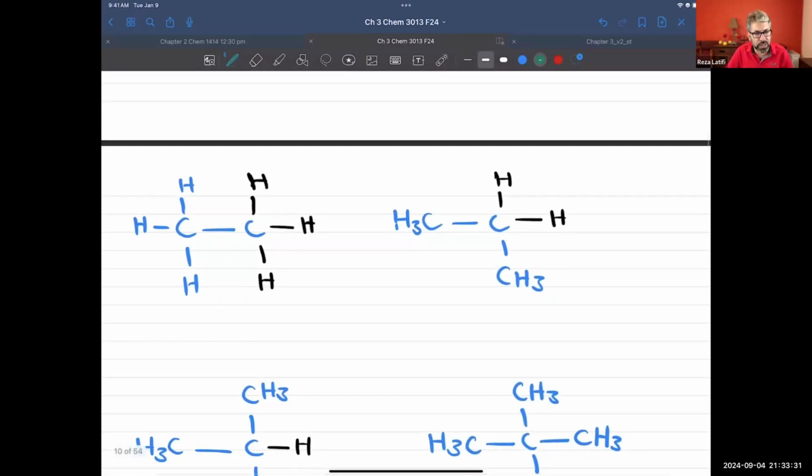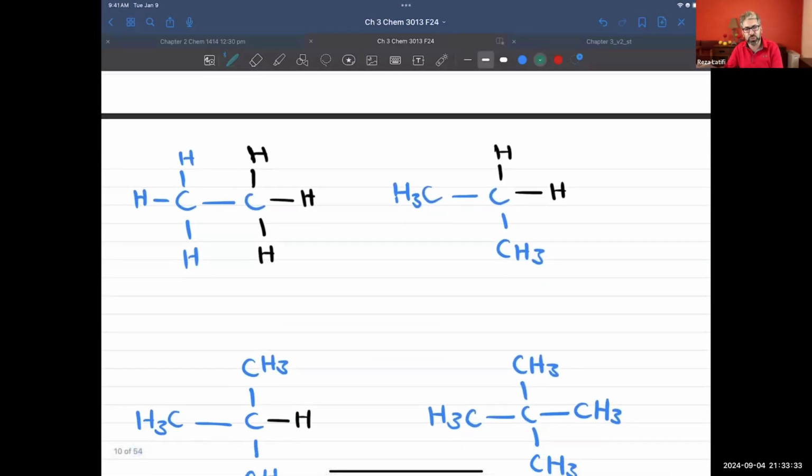Now, it depends how many carbons are attached to that carbon you have. We have a way to name them. So this is the carbon that I'm studying. If you have a carbon attached to 3 hydrogens and only one carbon attached to it, I'm going to call it primary. We write 1 and put the degree on the top.